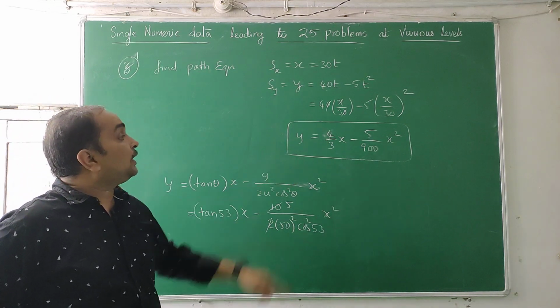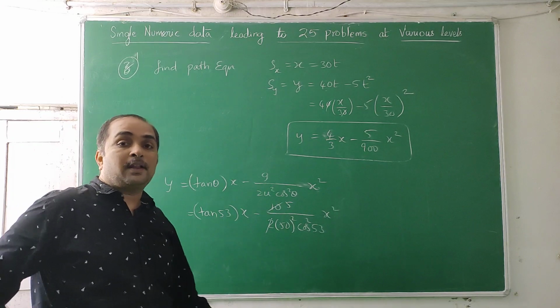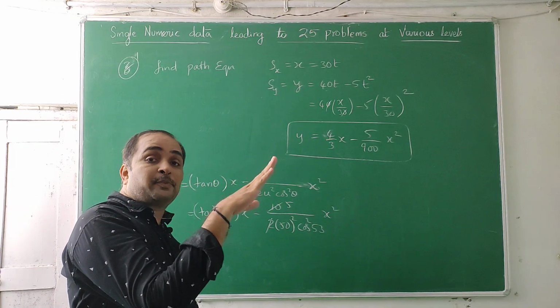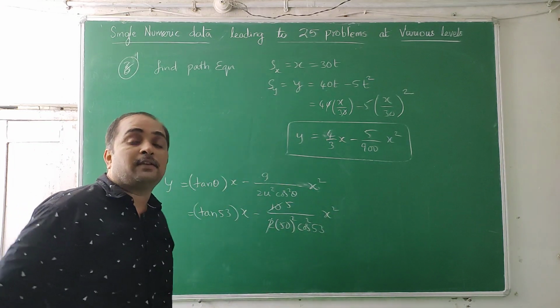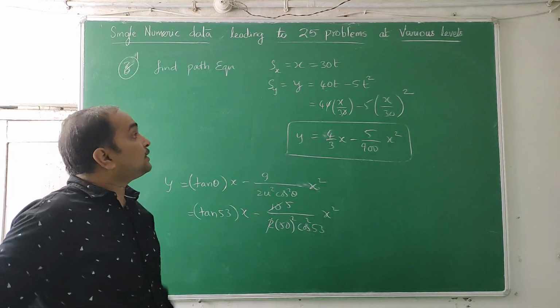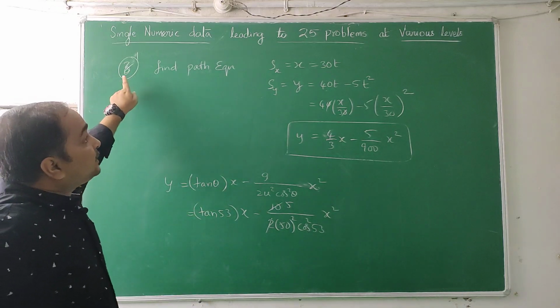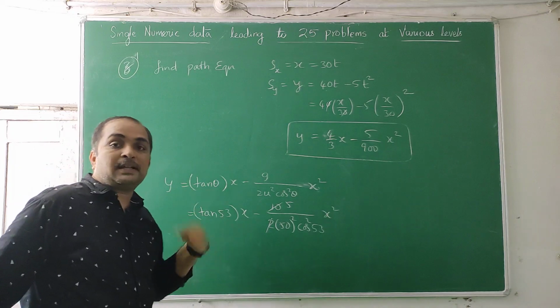The path equation of this particular projectile which I gave, projected at 50 meters per second at an angle of 53 degrees to the horizontal, has this as its path equation. Z bits are over, Z dash I have written. Z dash.